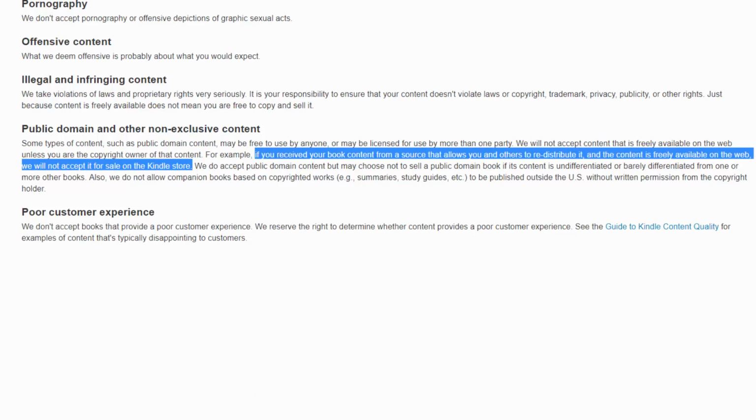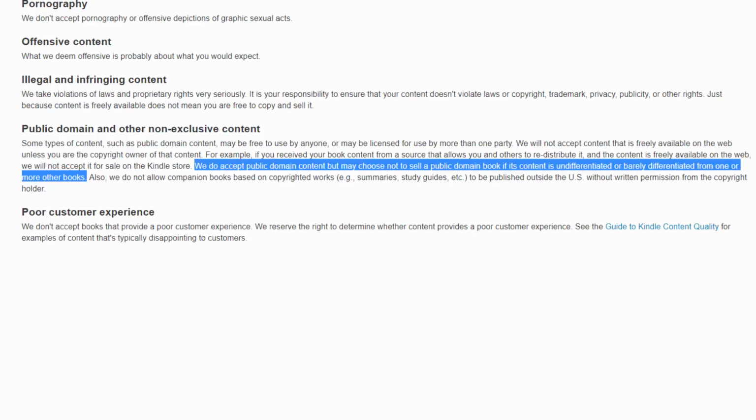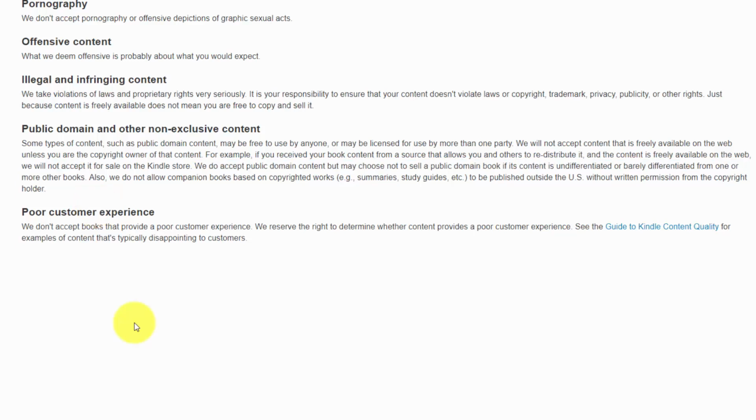Also, it says that if you receive your content from a source that allows you to redistribute it and the content is freely available on the web, it will not be allowed in the Kindle store. This means then that private label rights content written, unchanged, in the same form that others have received it and are using it, is not allowed in the Kindle store. Public domain content, which is similar, is in the same category, and if it's undifferentiated from other public domain content on the Kindle store, it won't be accepted. So if you intend to use public domain content, you'll want to keep this in mind.